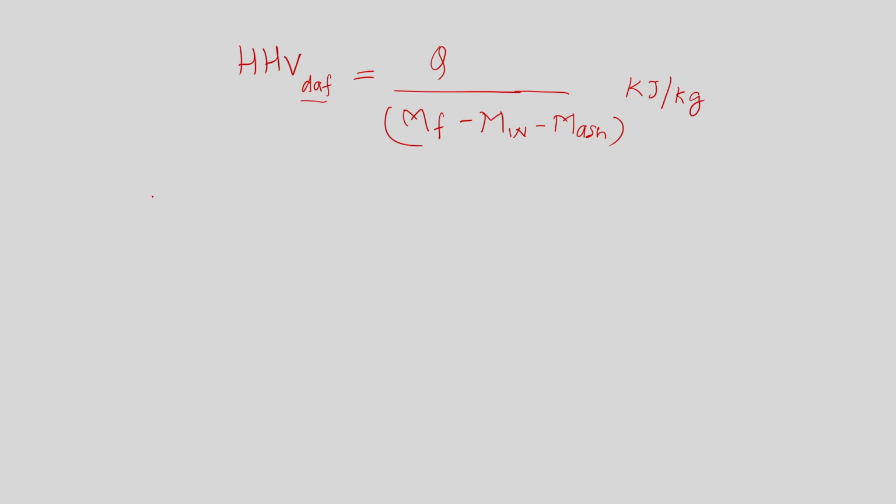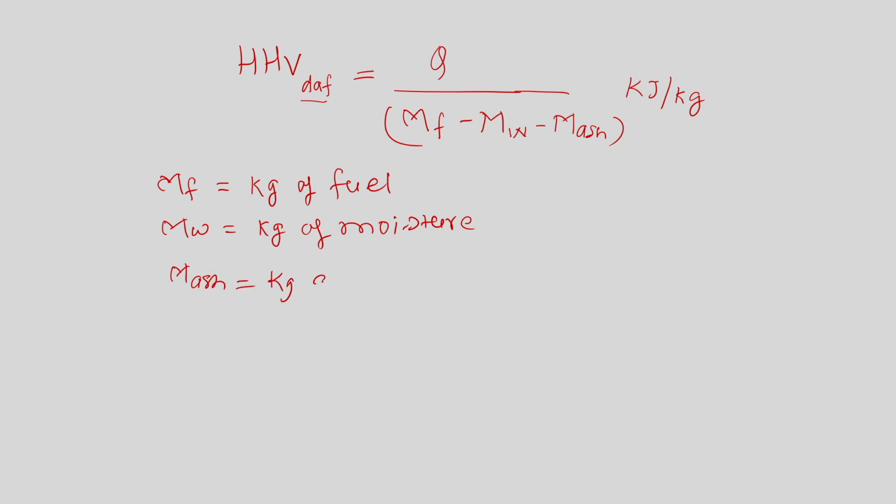Now if you see here, this mf is nothing but kilogram of fuel, which contains mw kilogram of moisture, then m ash is nothing but kilogram of ash in the sample, and whereas Q here is nothing but the kilojoule of heat contained in that specific sample.